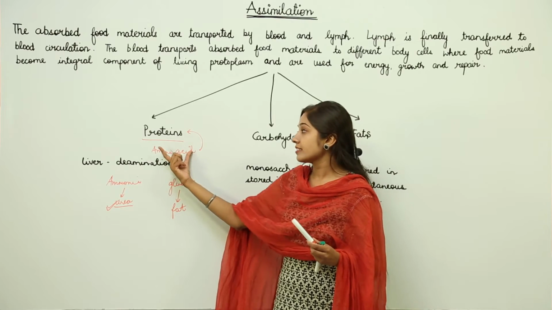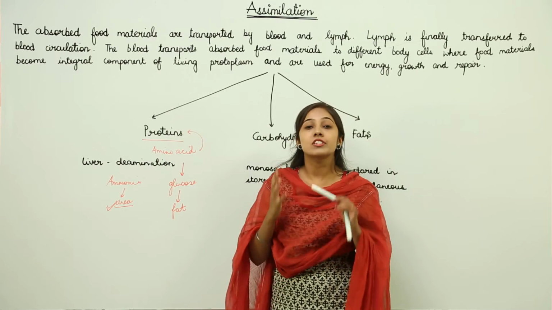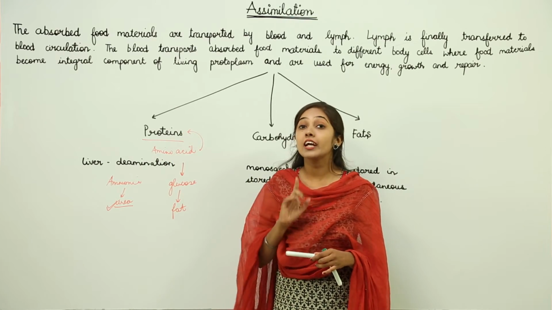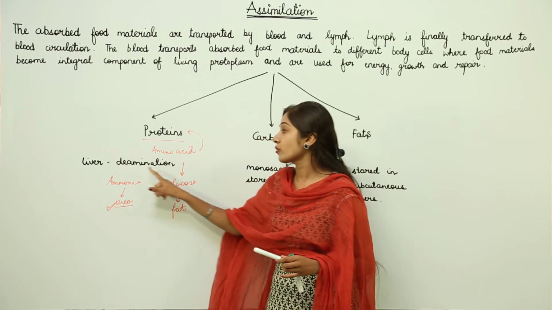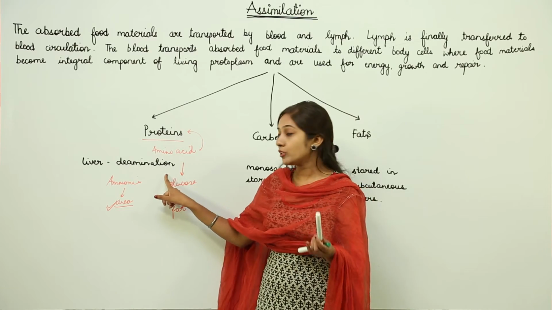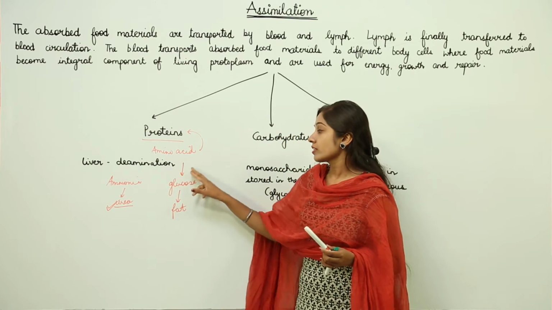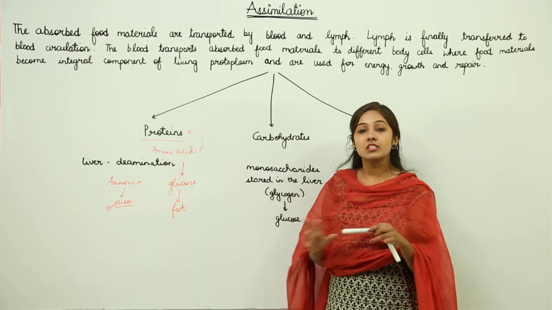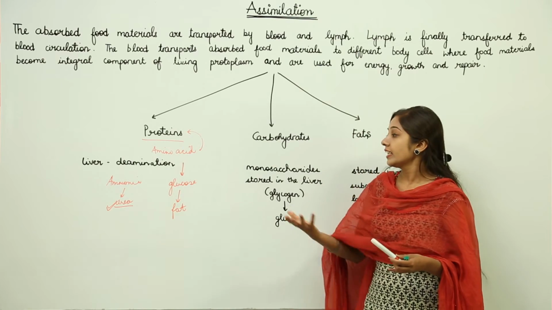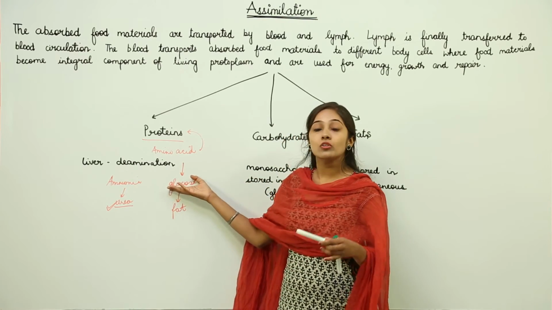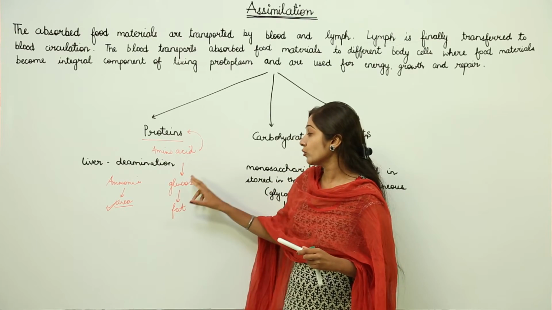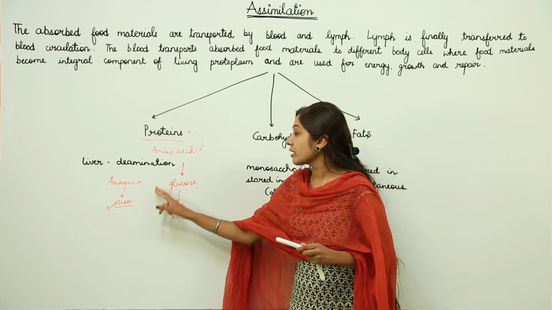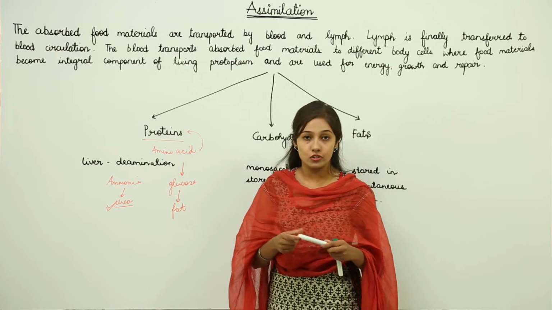Amino acids synthesize proteins, and if there is still an excess of amino acids, they are not stored. They are converted into glucose by the deamination process, that is the removal of the amino group, and this glucose is converted into fats, which are then stored in the body cells. This glucose can also be utilized readily for providing energy to the cells, so it need not always be converted into fat. It can be used as it is to provide instant energy.